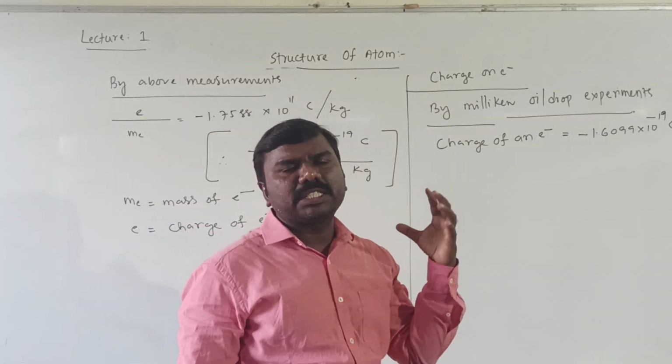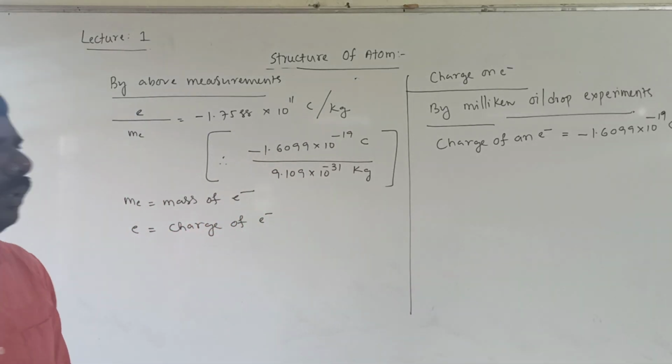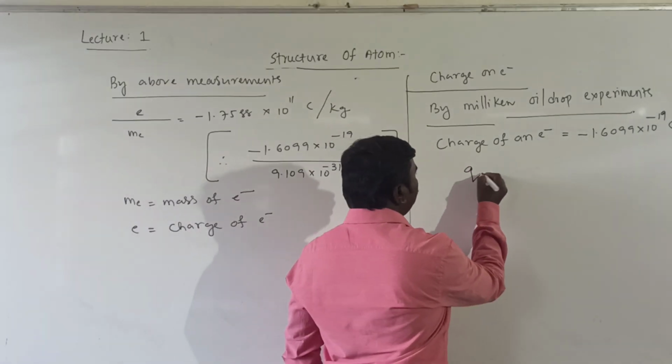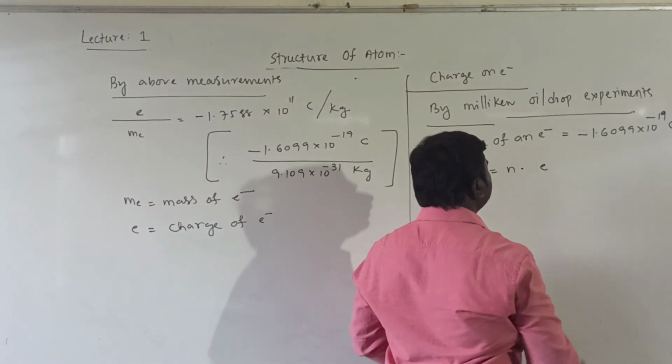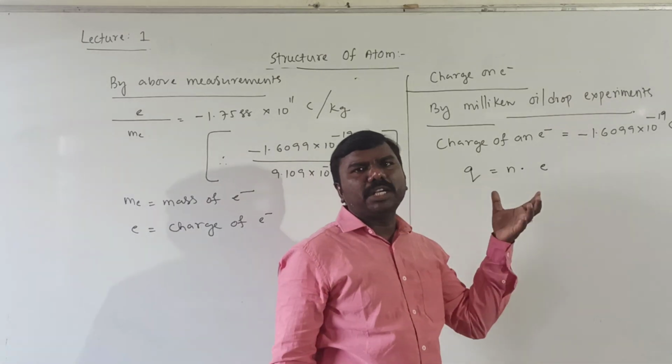As per this experiment, we should know a few formulas: Q equal to n into e. Here e means the charge on the electron, Q means the charge on the oil drop.